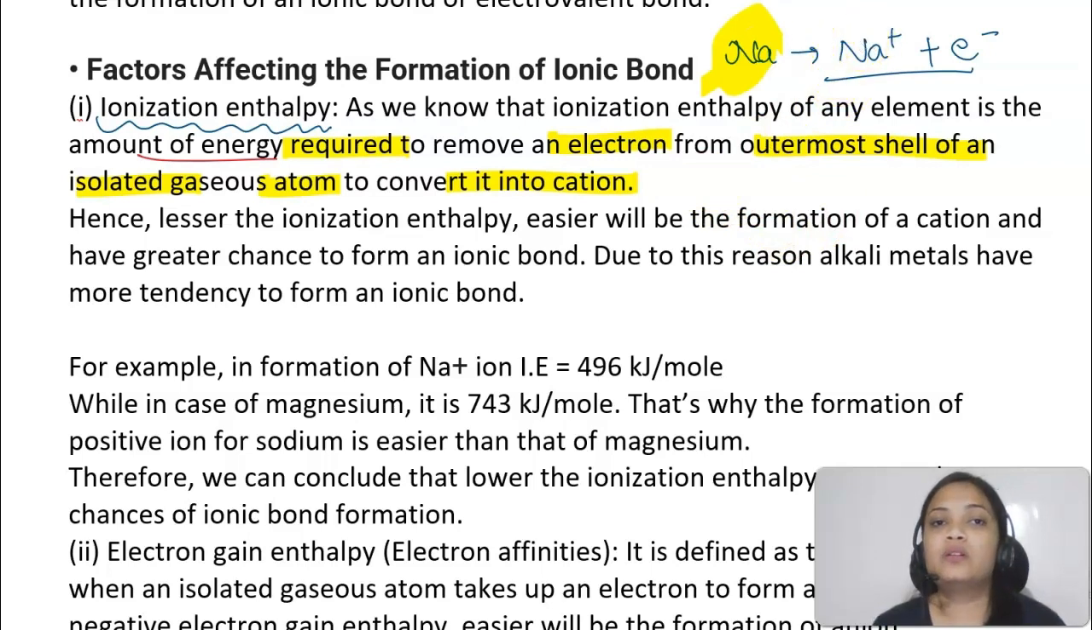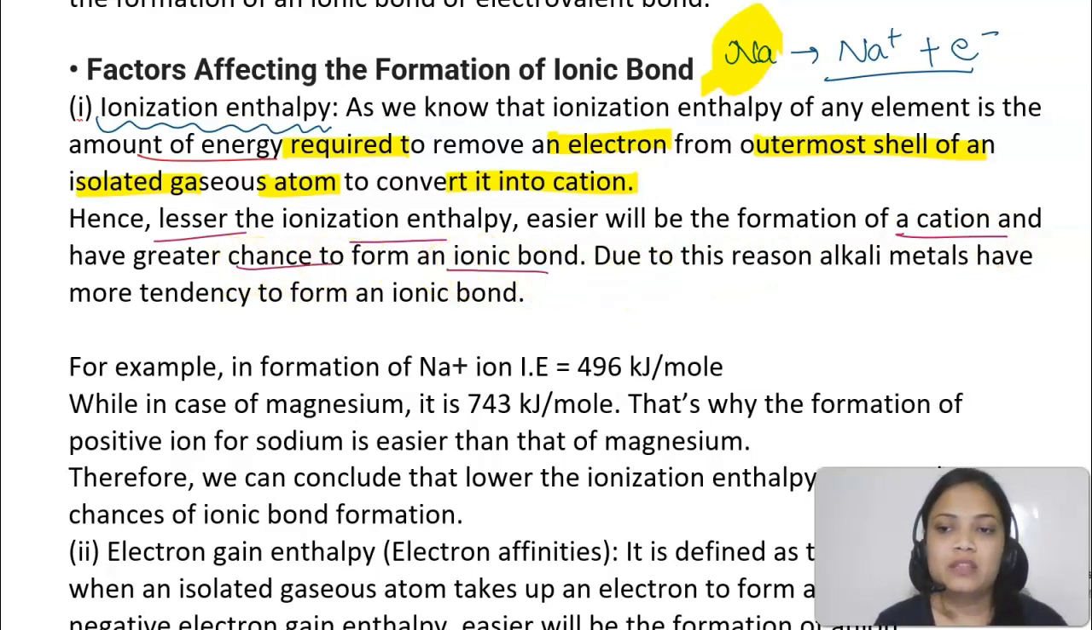Now if you want to make an ionic bond, you will want the electron to be removed very easily, right? So when will the electron be removed easily? When we have to give less energy, right? So this is very important, keep that in mind. It means that the lesser the ionization enthalpy, the easier will be the formation of a cation. Meaning the less energy it takes to remove the electron, the more easily the cation forms, and that will favor ionic bonding.